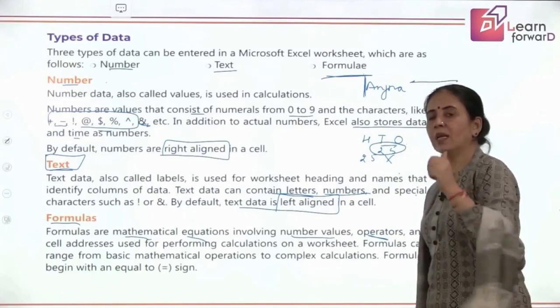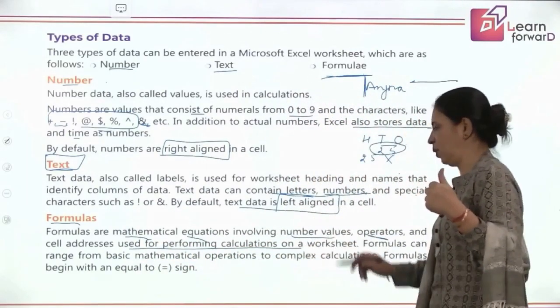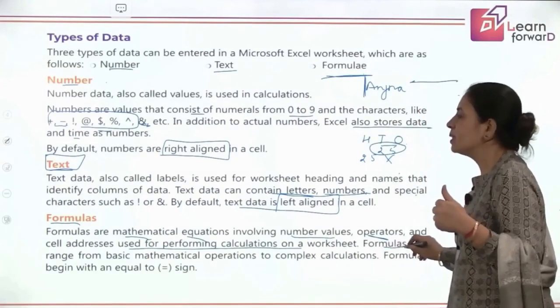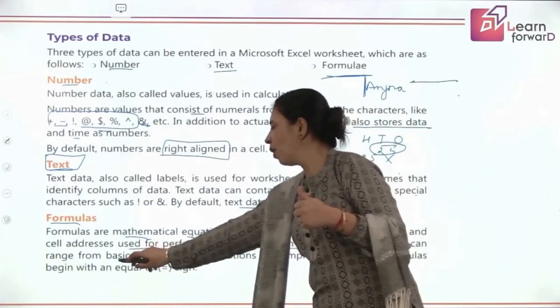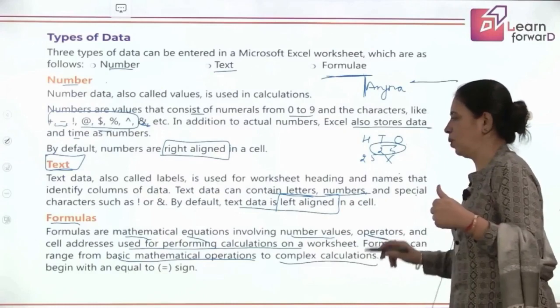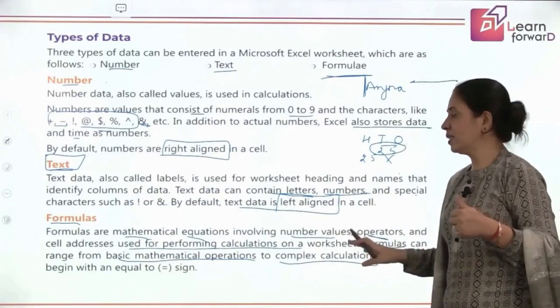So these are the cell addresses which are used for performing the calculations in the worksheet, right? And formulas can range from basic mathematical operations to complex calculations. Some scientific calculations are also done on the Excel worksheet.